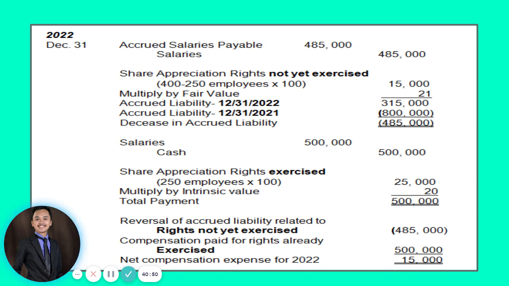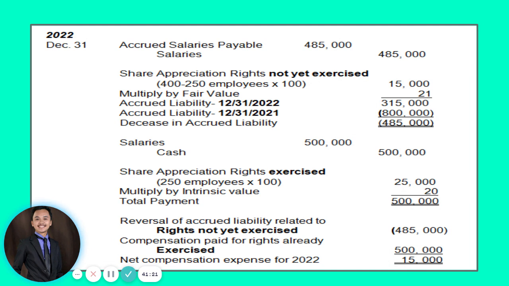Multiply by your intrinsic value on December 31, 2022 of 20 pesos, and you'll have a total payment of 500,000. So the 250 employees will be receiving on December 31, 2022 a total cash of 500,000. To record that settlement, debit salaries for 500,000 and then credit cash for 500,000 pesos.